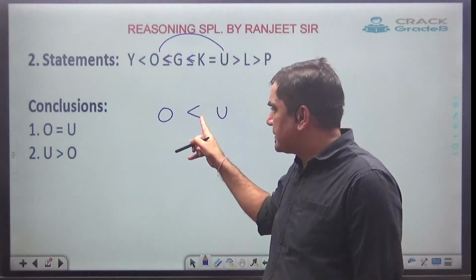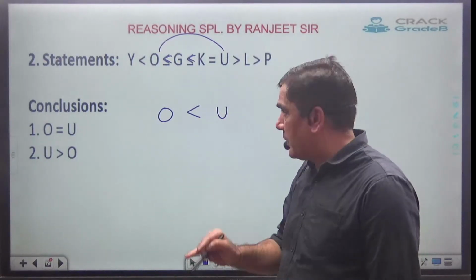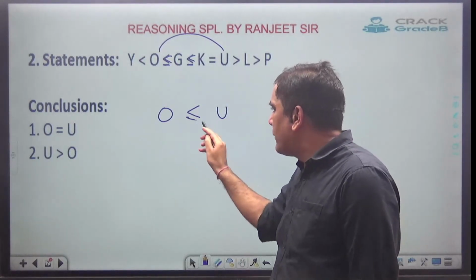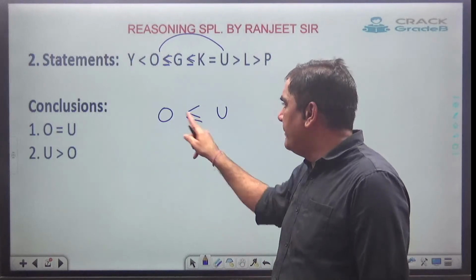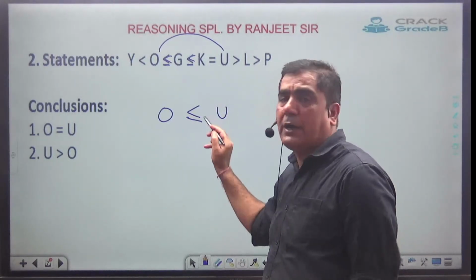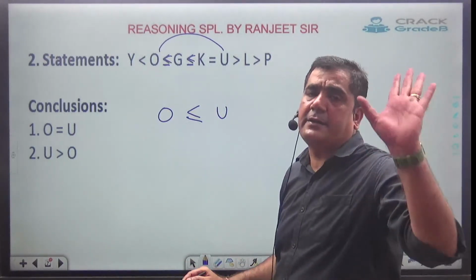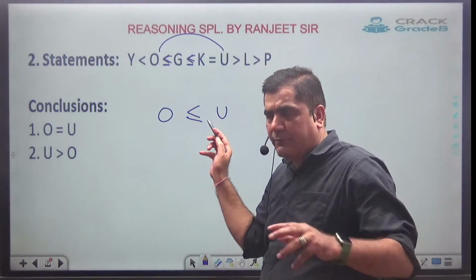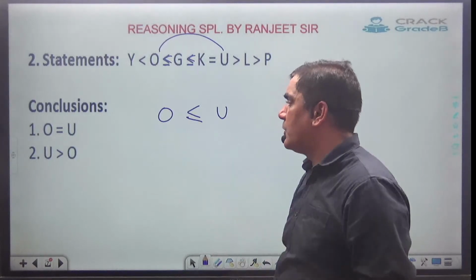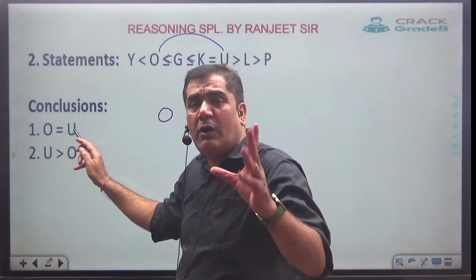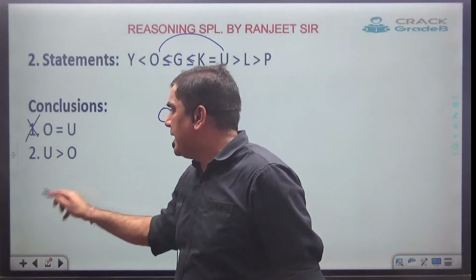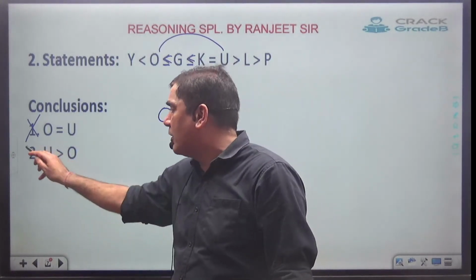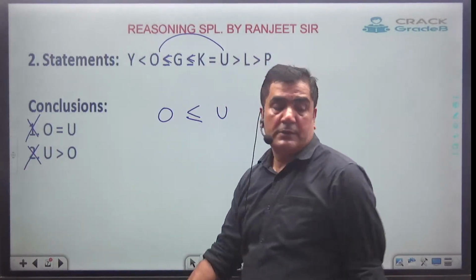Since the relation is established, now I have to go for equal to. Yes, equal to is also possible between O and U. If this is going to come, my conclusion will be correct. Between O and U, the faces must be towards U and must be equal to. See, in the first one they have given only equal to, which is wrong. In the second one they have given the face towards U, but they have not given equal to. This is also wrong. Clear?